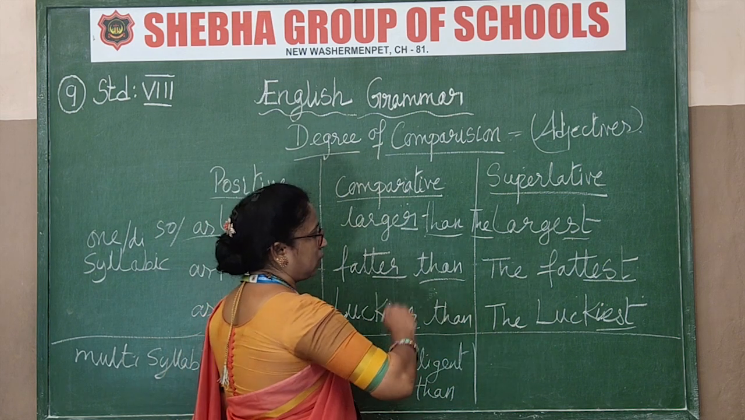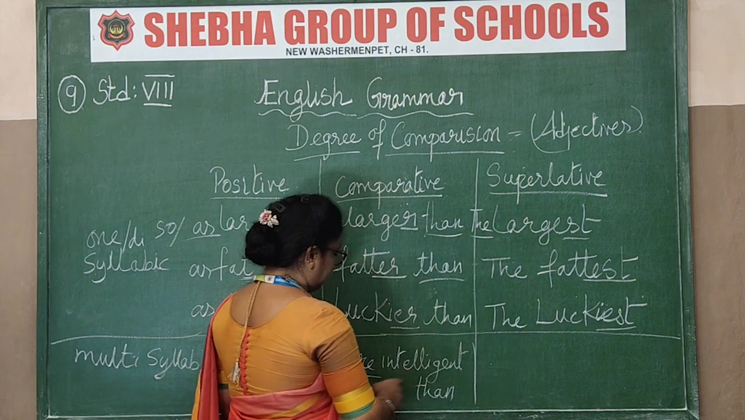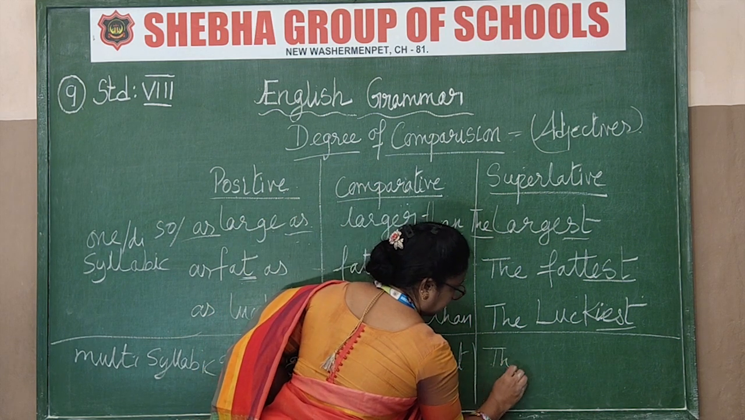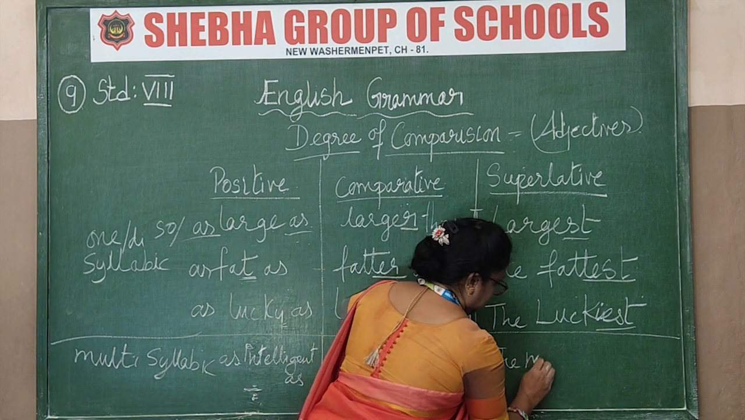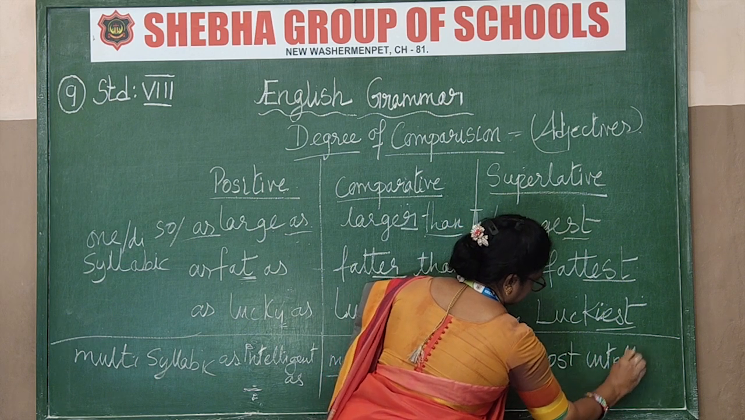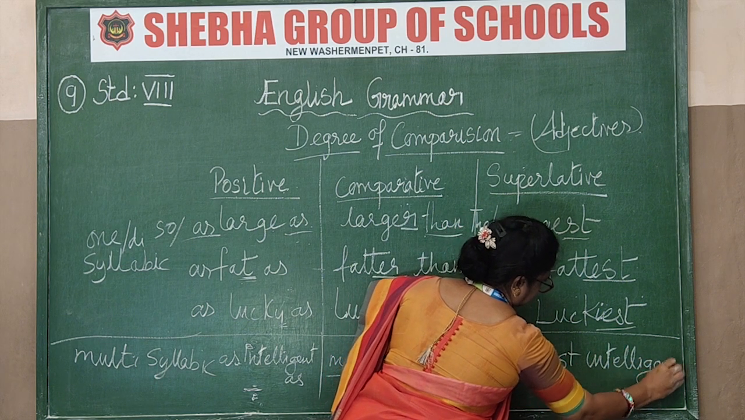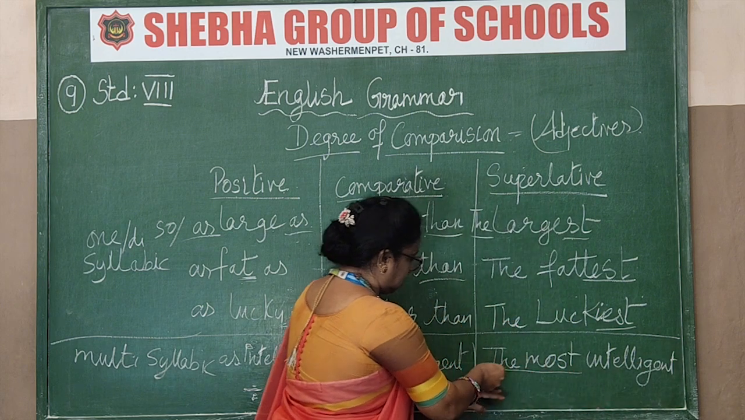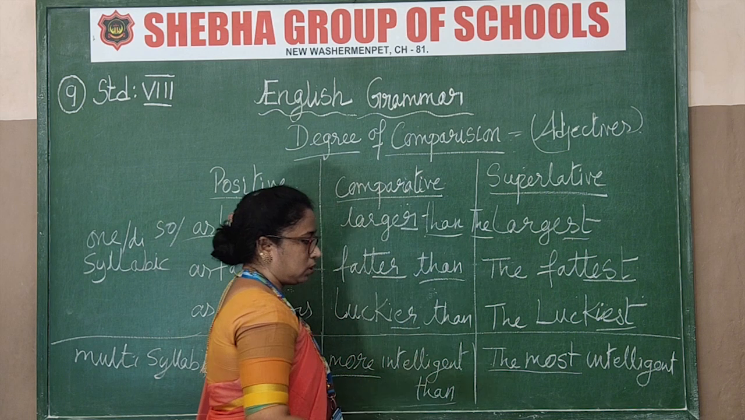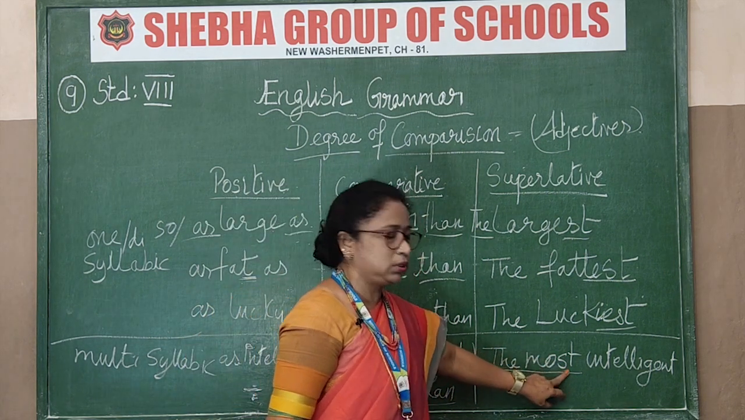Okay, next come to the last part, that is the superlative, and the new word I am going to use is the most intelligent. Got it? See the most, more than. This word I will not leave out. Along with that word only you must use this most.